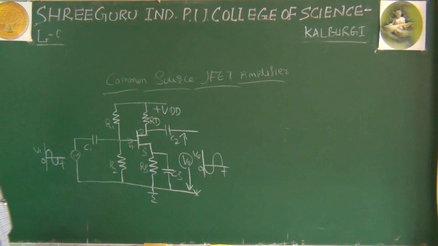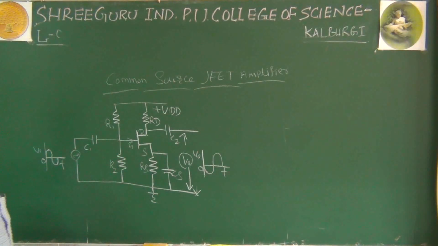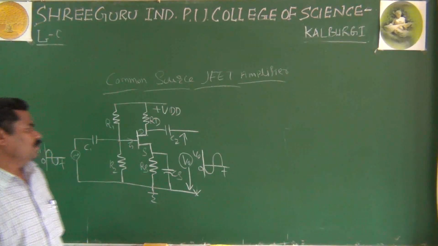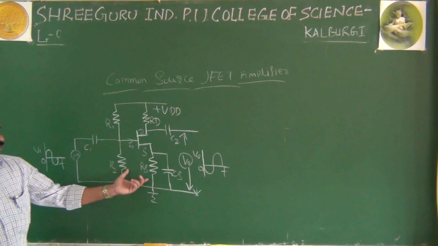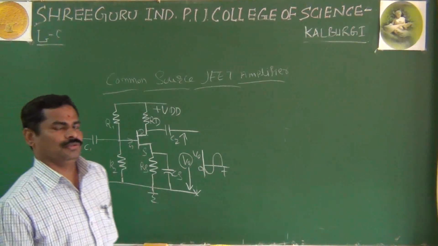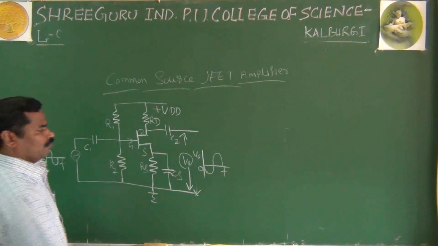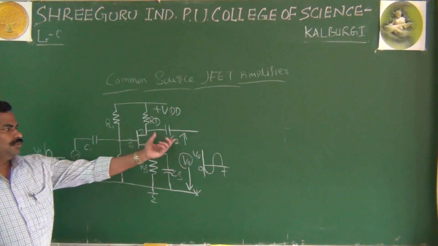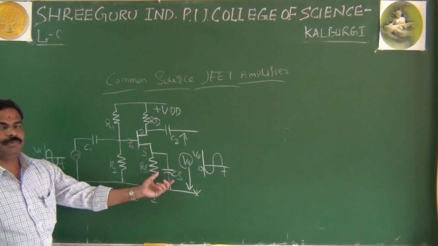Now you can write about one or two sentences about the construction. The important thing is that you are using voltage biasing. R1, R2, RD and RS make the biasing purpose. And as we know, C1 and C2 are nothing but the coupling capacitors, and CS is nothing but the bypass capacitor.